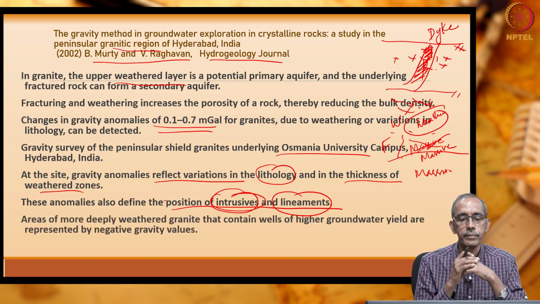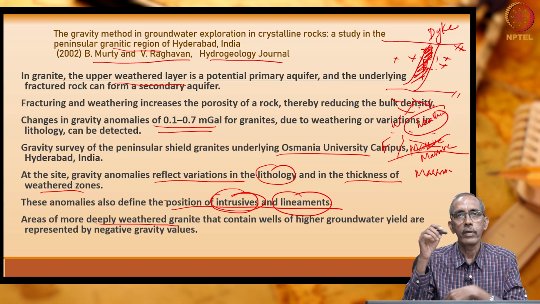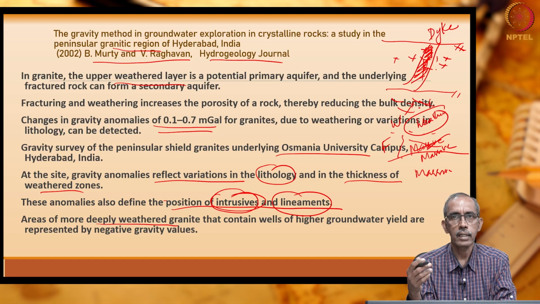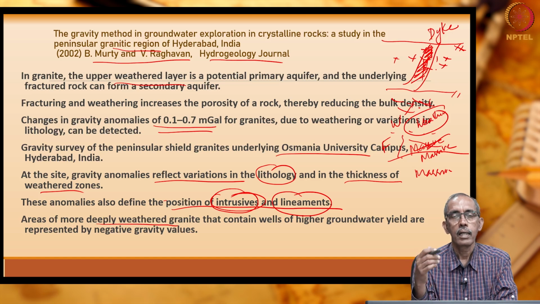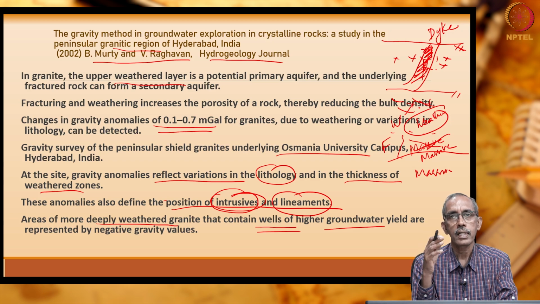Not only that, they have also found out areas where we have deeply weathered granite, that means highly weathered granites. In such regions, the university had wells that yield high groundwater. That means there is a one-to-one relationship between thickness of weathering as well as gravity measurements and the well yield,